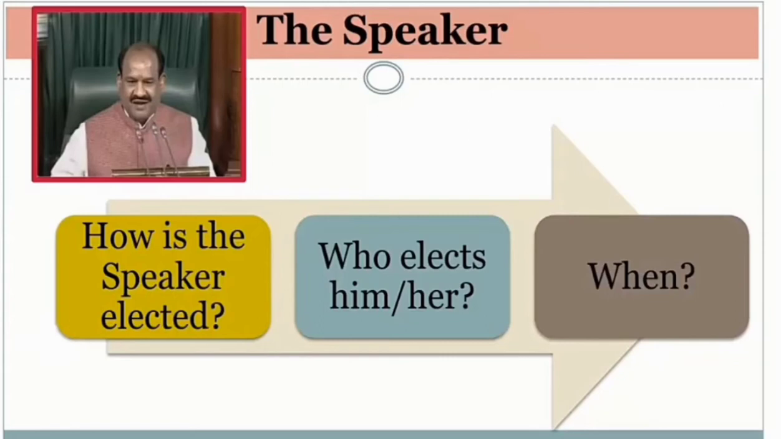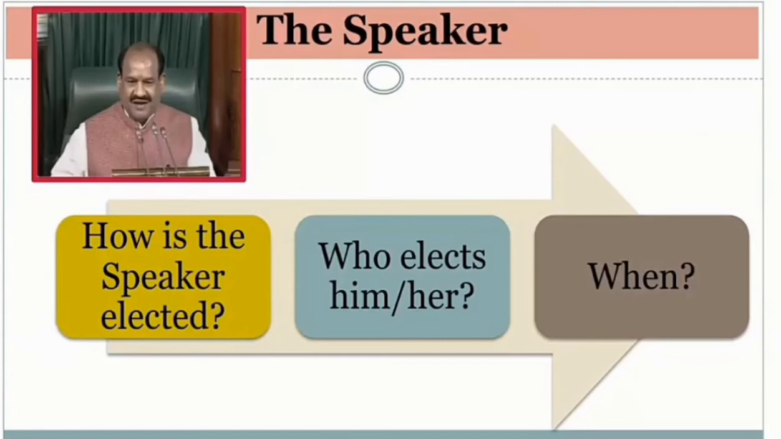Then the speaker. How is the speaker elected? Who elects him or her, and when? The speaker is the principal presiding officer of the Lok Sabha. Election of the speaker: the speaker is elected by the house from among its members by a simple majority of members present and voting. The constitution also provides for the office of the deputy speaker, who performs the duties of the speaker when the latter is absent or while the office of the speaker is vacant.